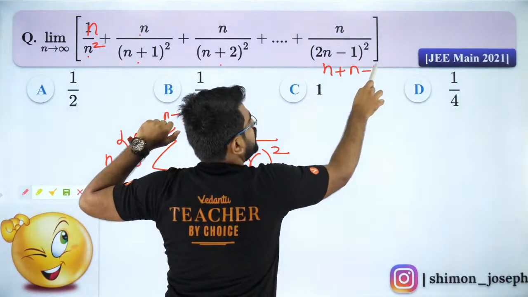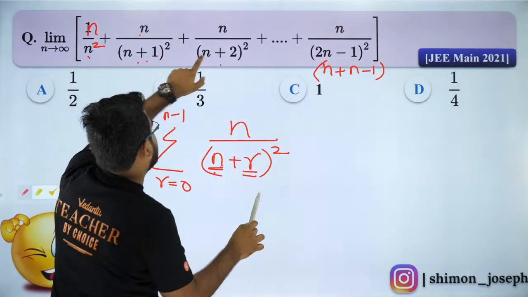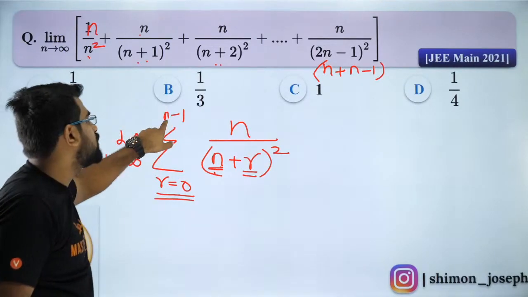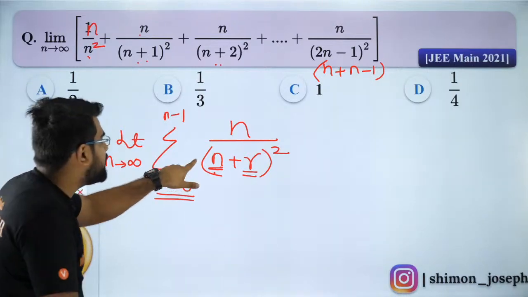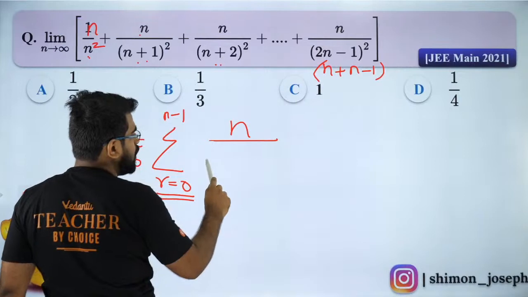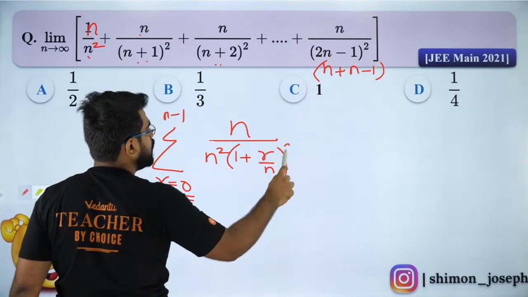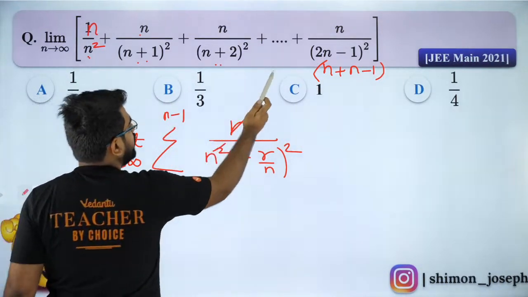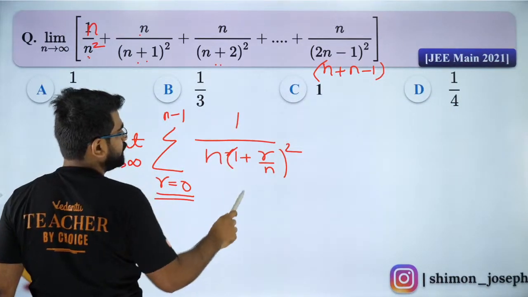Na? So n is constant, plus something is getting added every time. So that I am taking as r. R starts from 0, goes up to n minus 1. That is what I have done. Now from the denominator, take n outside. So if I take n outside, it will come as n square and you will get 1 plus r by n the whole square. So now n and n will get cancelled. So you will be left out with this term over here.